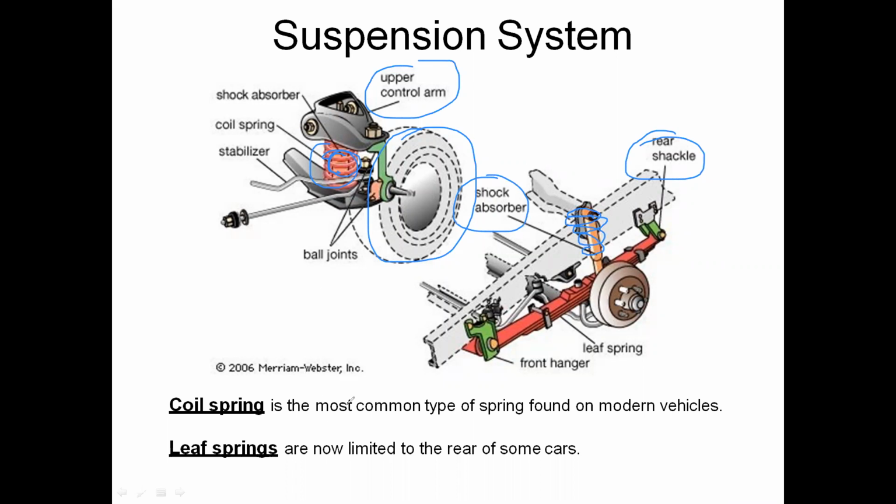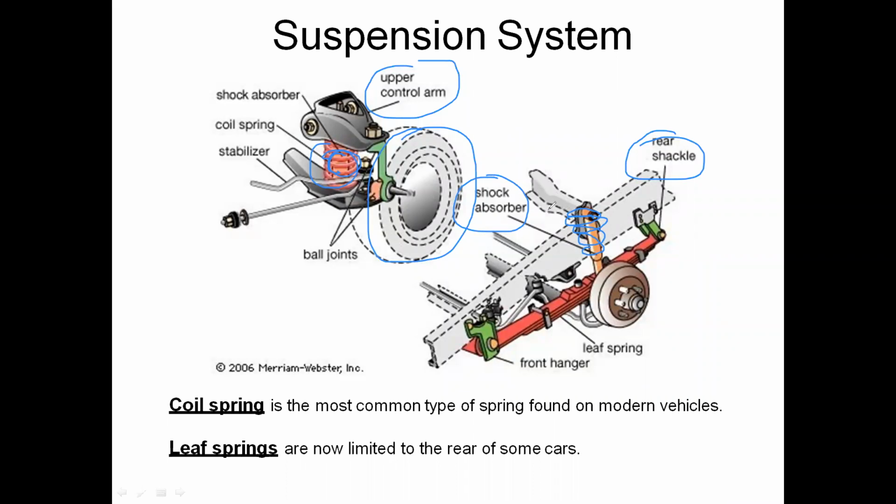The coil spring is the most common type of spring found on modern vehicles, and leaf springs are now limited to the rear of some cars. Coil spring is the most common type in most vehicles and in automobile engineering. We are using coil springs because they have a good shock absorbing capacity. That's why we use coil springs in the suspension system. And leaf springs are now limited to the rear of some cars.